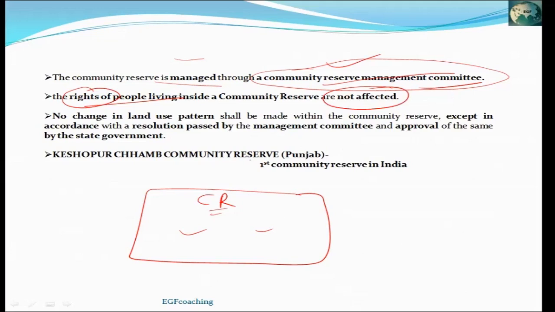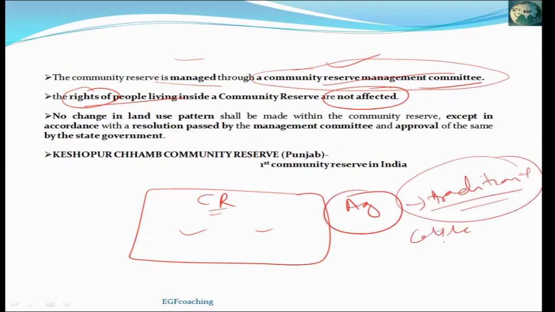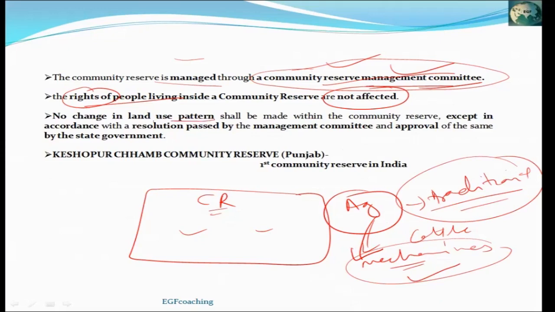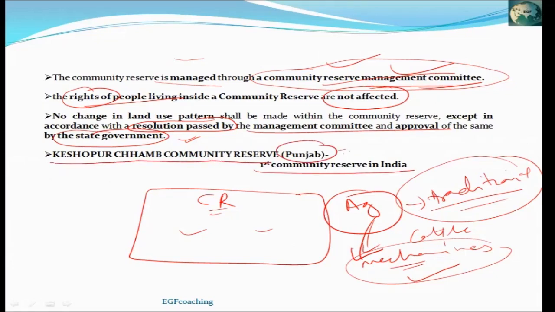Now suppose people were doing agriculture with the traditional method, like use of cattle and bulls. Now people want to mechanize their agriculture using modern machines. This will change the agriculture process here. So to bring this change, first of all, the Community Reserve Management Committee will have to approve whether it can be done or not. The committee will pass a resolution and it will be sent to the state government. Only after approval of the state government can such activities be done there. The first community reserve of India is Keshopur Chhamb Community Reserve in Punjab.